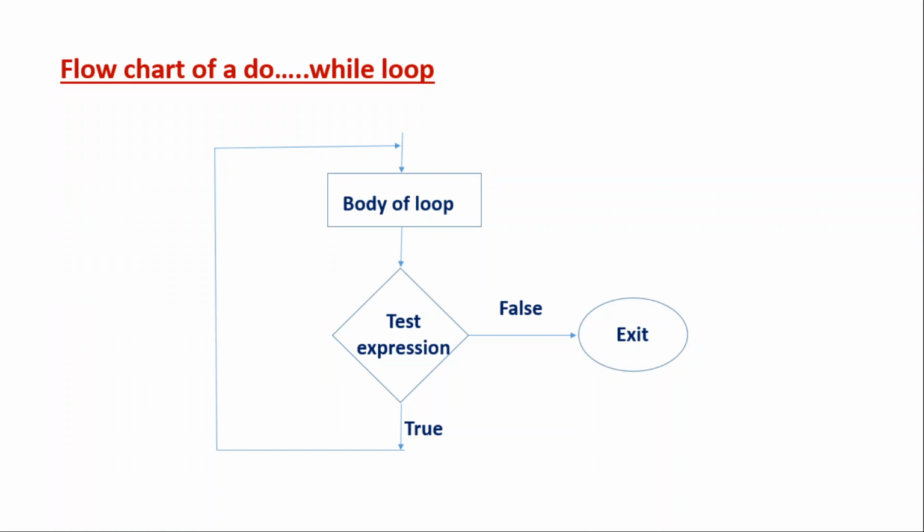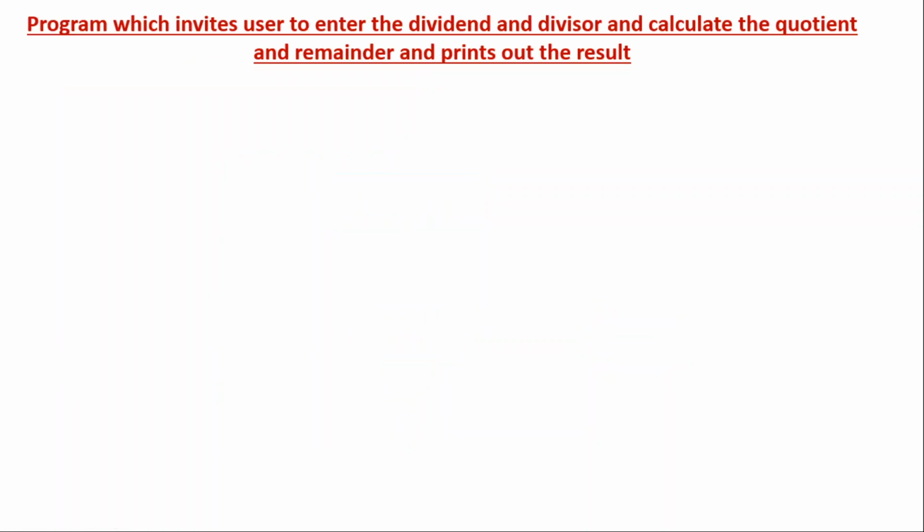Now we can see with a simple example how it works. So here we are going to write a program which invites the user to enter the dividend and divisor, calculates the quotient and the remainder, and prints out the result. So we are going to write a program.